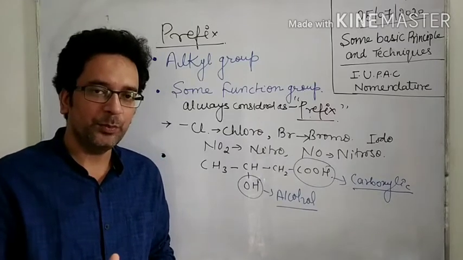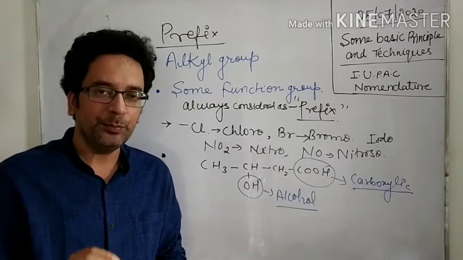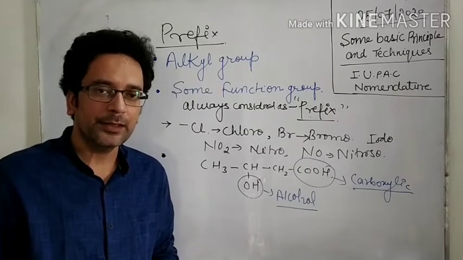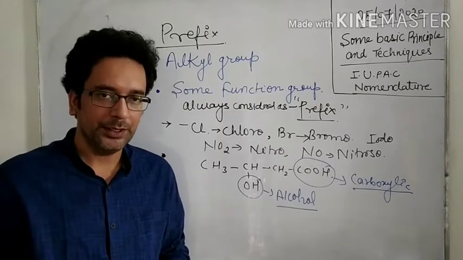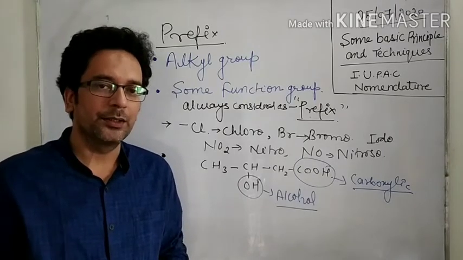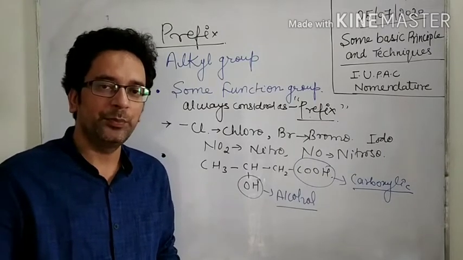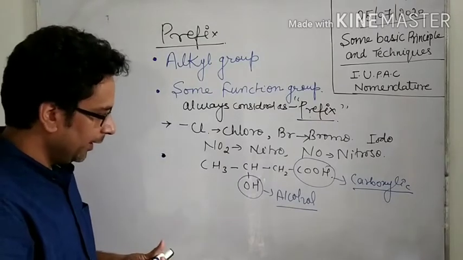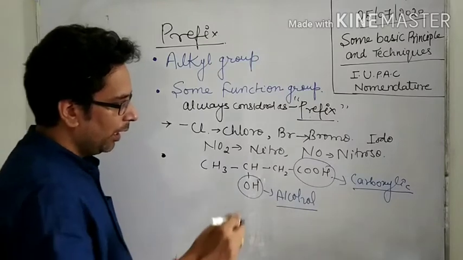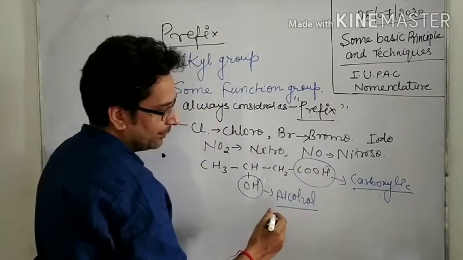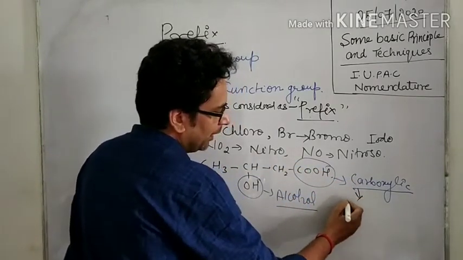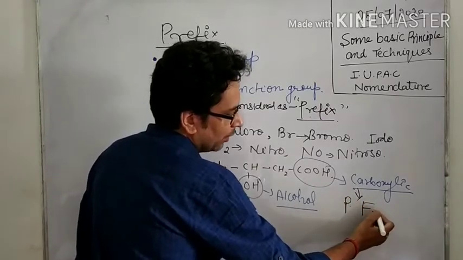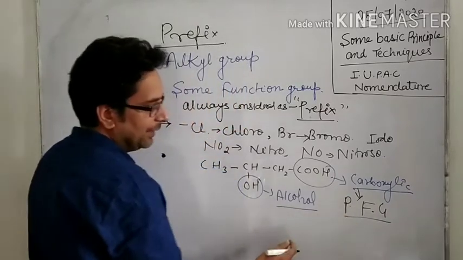The principal functional group is considered as secondary suffix, and the other groups are used as prefix. So in this case, carboxylic acid is the principal functional group, PFG.